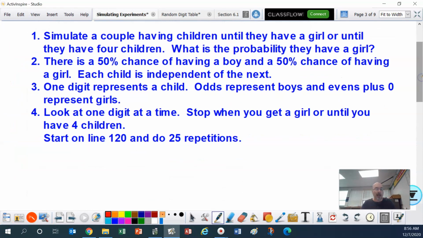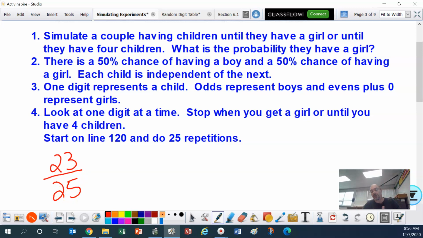All right, now if I did my math correctly, I got 23 times that they have a girl out of the 25. Okay, hopefully I didn't mess up. So 23 out of 25 times they had a girl, and that's a 92%.